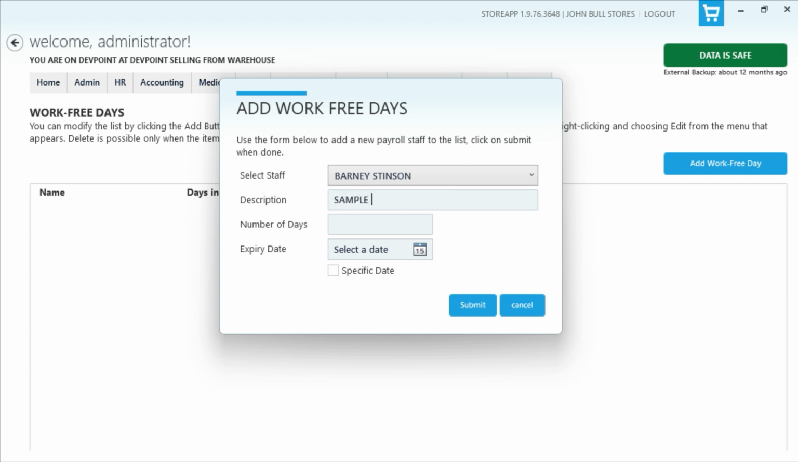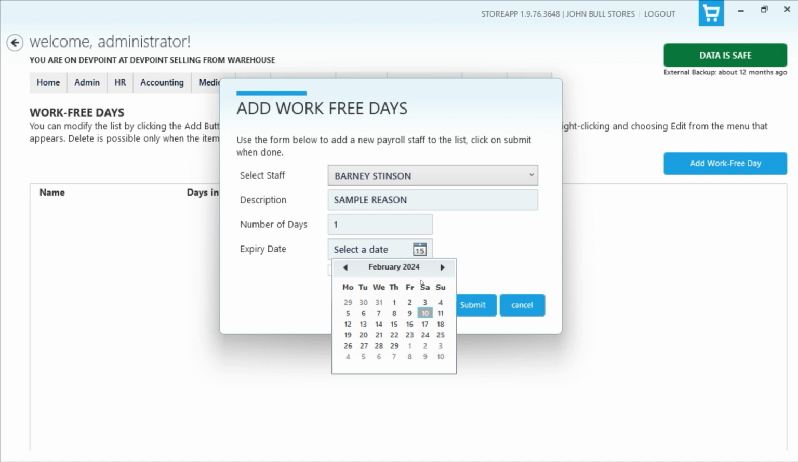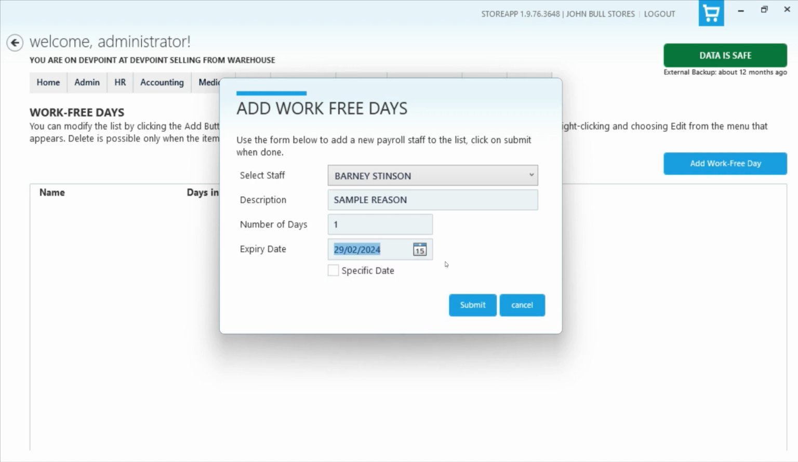So I'll just say sample reason, and the number of days. I can set the number of days that I want, but it starts from this date, then it gets to this expiry date. So the way it works is, if I set the number of days to 1, and I set an expiry date, I'll say the end of this month. What that means is that they have 1 day that they can be absent, but they can use it anytime before the end of this month.